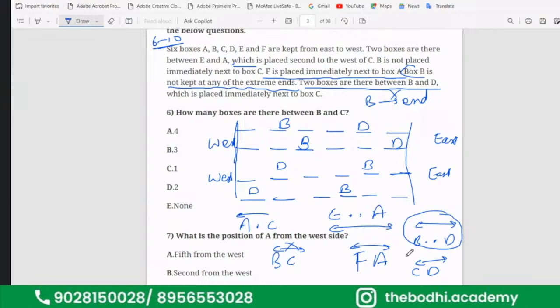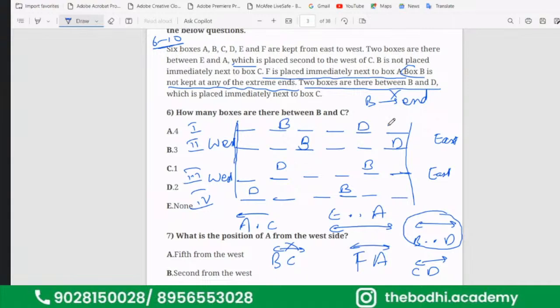Now, what is the next thing? Next thing is we have C and D. Now, there is no person gap between C and D. So either C can come here and D can come here. Okay. So if C, remember, this is the first case, second case, first case, second case, third case, and fourth case.